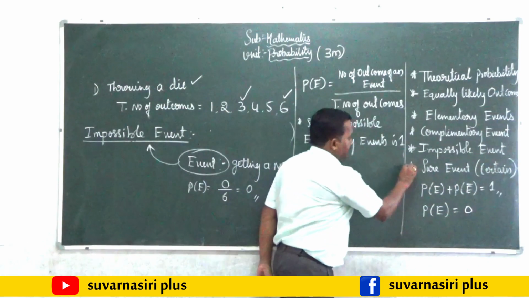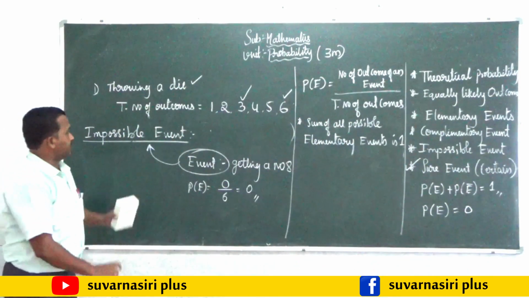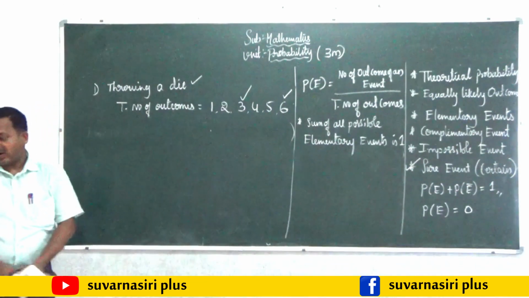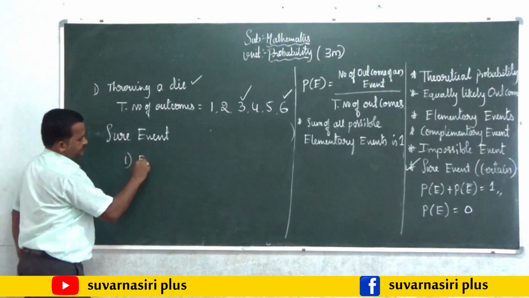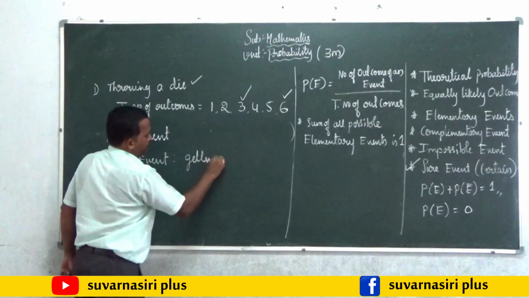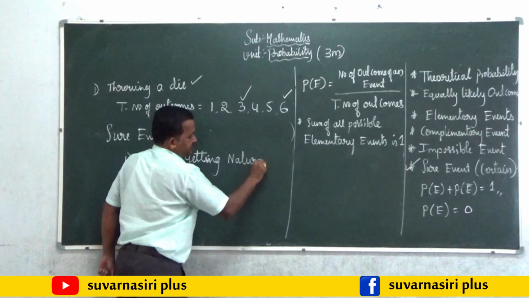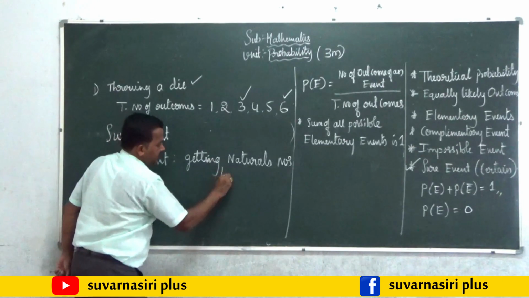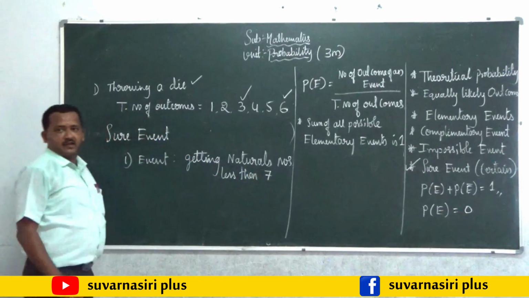Now let us come to the last component, the sure event, or sometimes it is also called a certain event. What is that certain event? Let us take one event: probability of getting natural numbers less than 7.